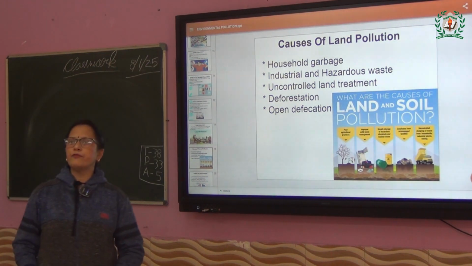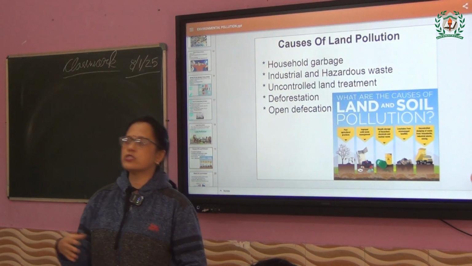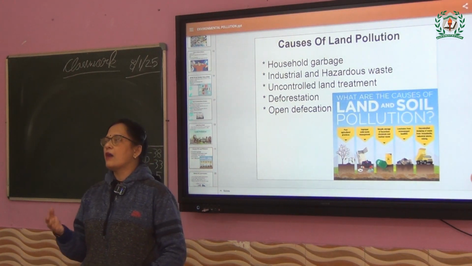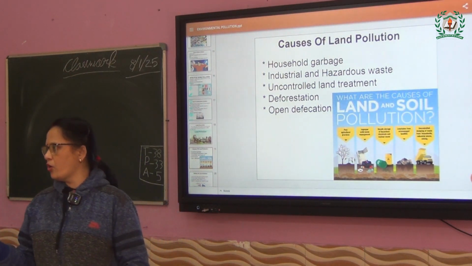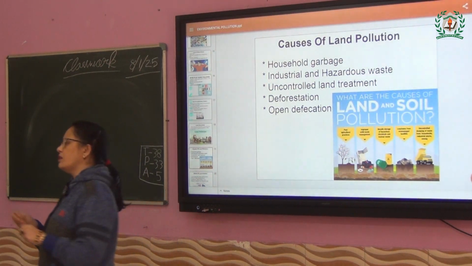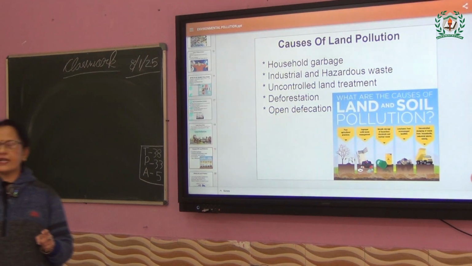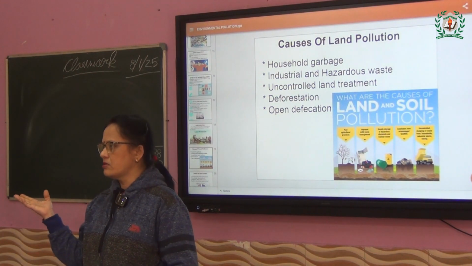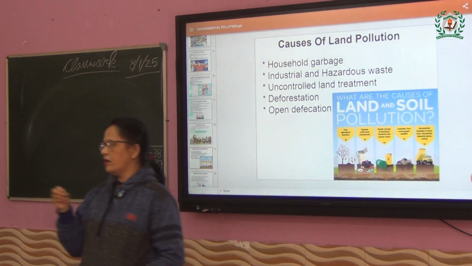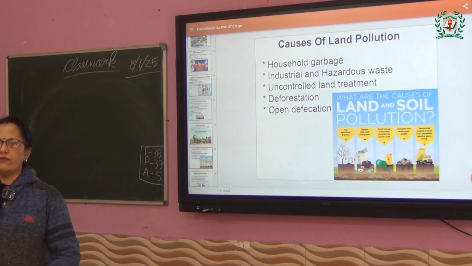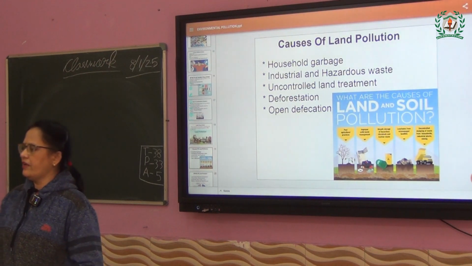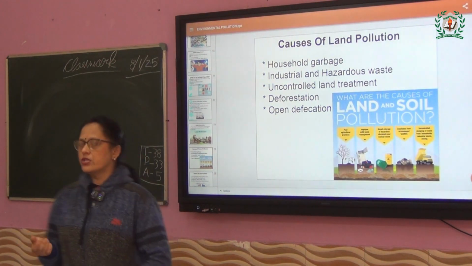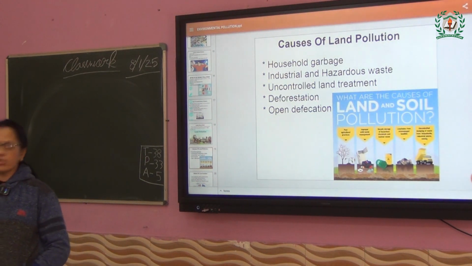When you are using lots and lots of fertilizers. Why do we use more fertilizers nowadays? Why do the farmers use them? For growing more, the productivity should be more. Suppose previously the farmers were using normal fertilizers with cow dung manure and all. That time they could make at least maybe 2 cauliflowers in 1 week. You know what is cauliflower, I suppose? Yes. But when you give more fertilizer, that farming area may have 10 cauliflowers in 5 days. So the productivity will be more. So that's why the use of fertilizers, that also.